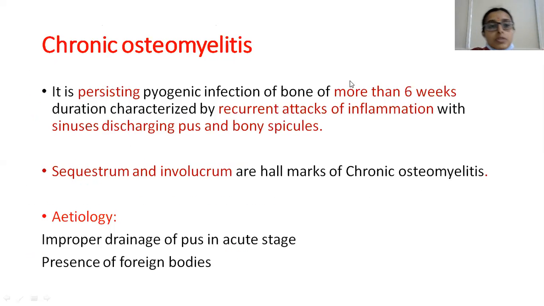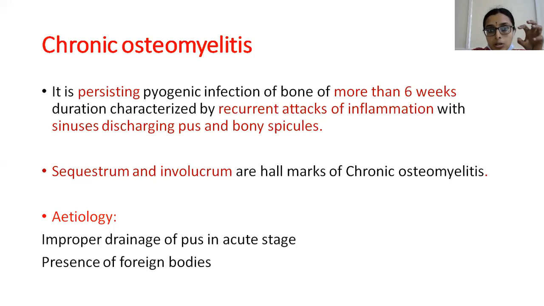So then next we are going to see about chronic osteomyelitis. Chronic osteomyelitis is once again asked as a 10 marks question or a 4 marks question in your examinations. We have seen the pathology of acute osteomyelitis.